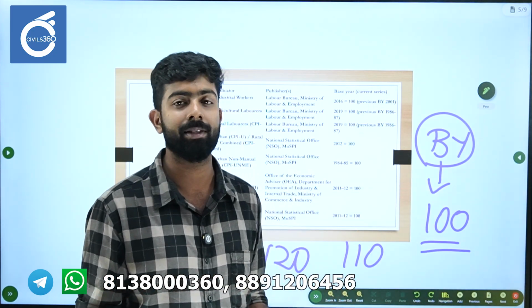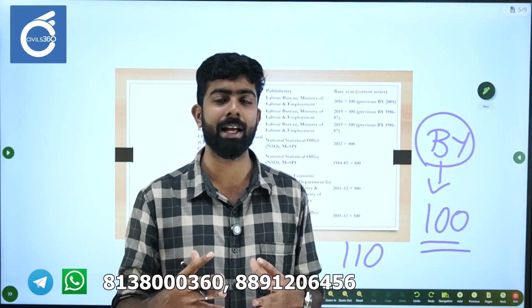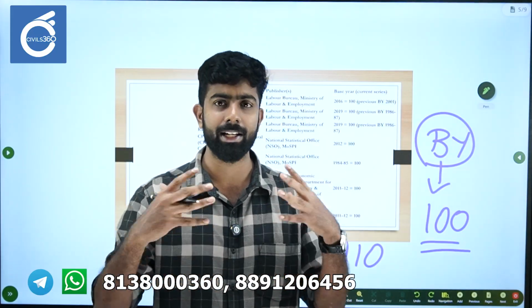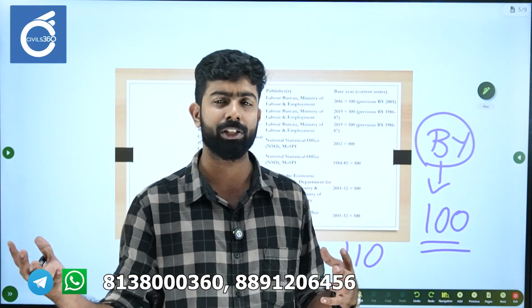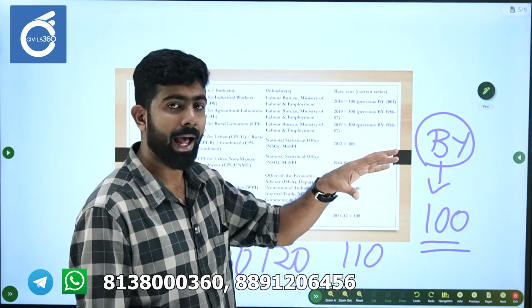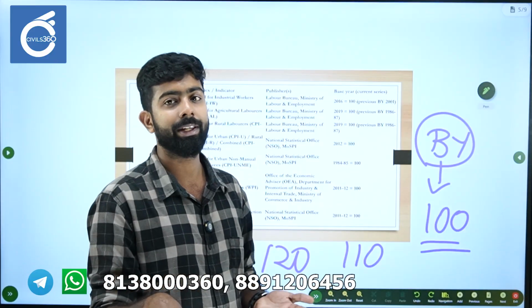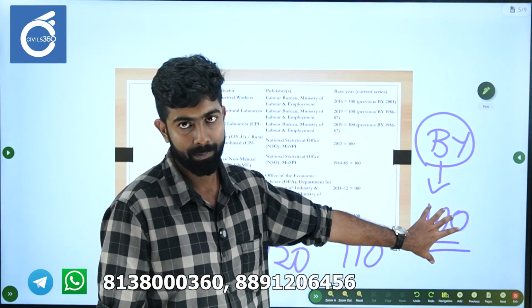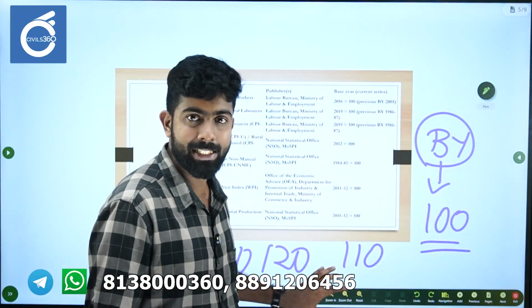And whenever you select a base year, it has to be a simple year, it should not be a year with any extraordinary occurrences like COVID or demonetization or some external shock. It should be a completely normal year, and the value of that particular variable in that year is set as 100, right? And according to that value,